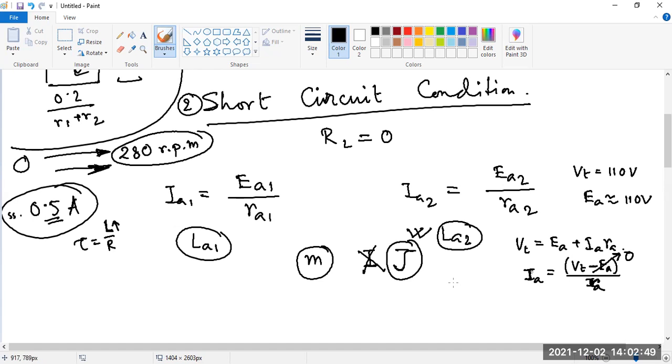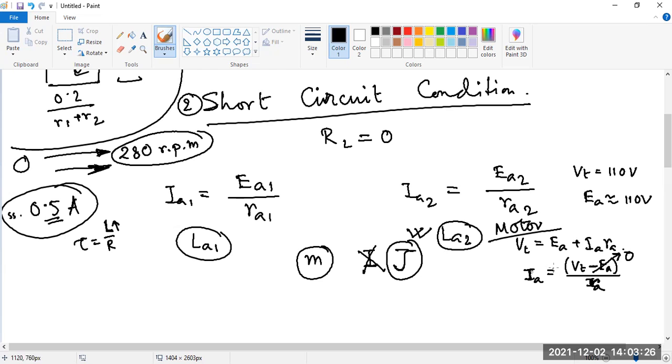Now that is taken care of by a different device called the starter. Generally we have starters for different types of motors, which take care of the starting currents. But anyway, if somehow the induced voltage becomes 0, that is treated as a short circuit condition. This expression I have written is for the motor, because here the sign is positive. For the generator it should be negative.